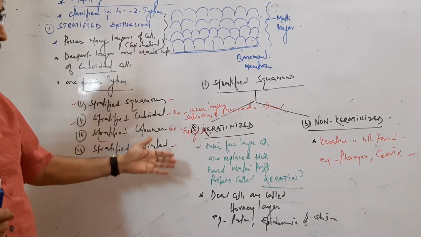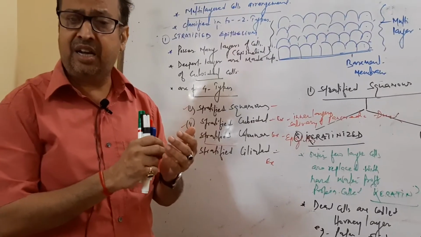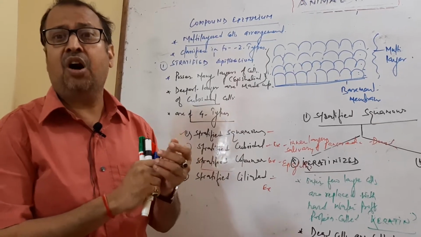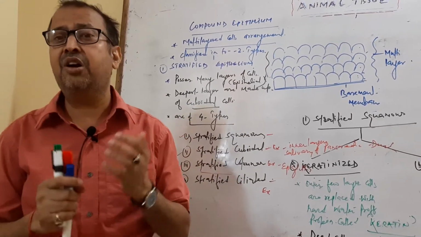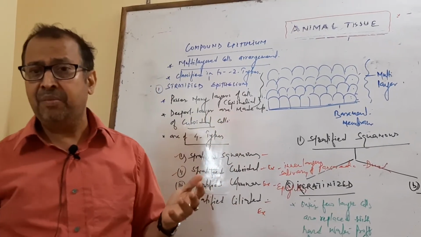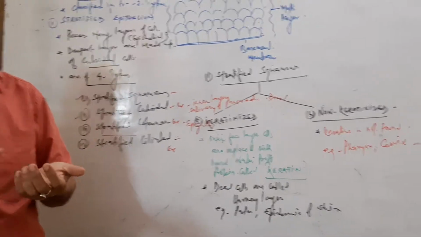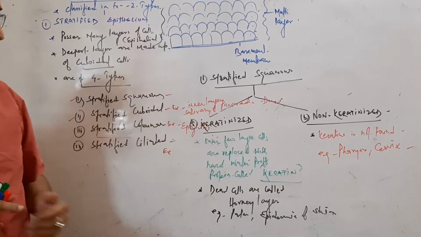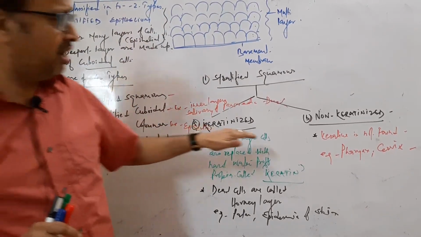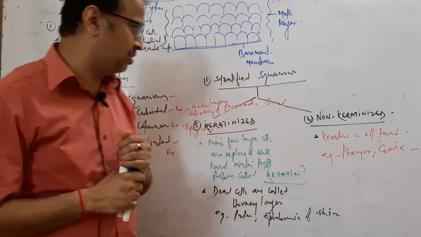So the skin becomes hard. The outer layer of skin is called stratum corneum. In the stratum corneum there is deposition of keratin, and the cells become dead due to the presence of keratin. In non-keratinized epithelium, keratin is not found; it is present in the pharynx and cervix.